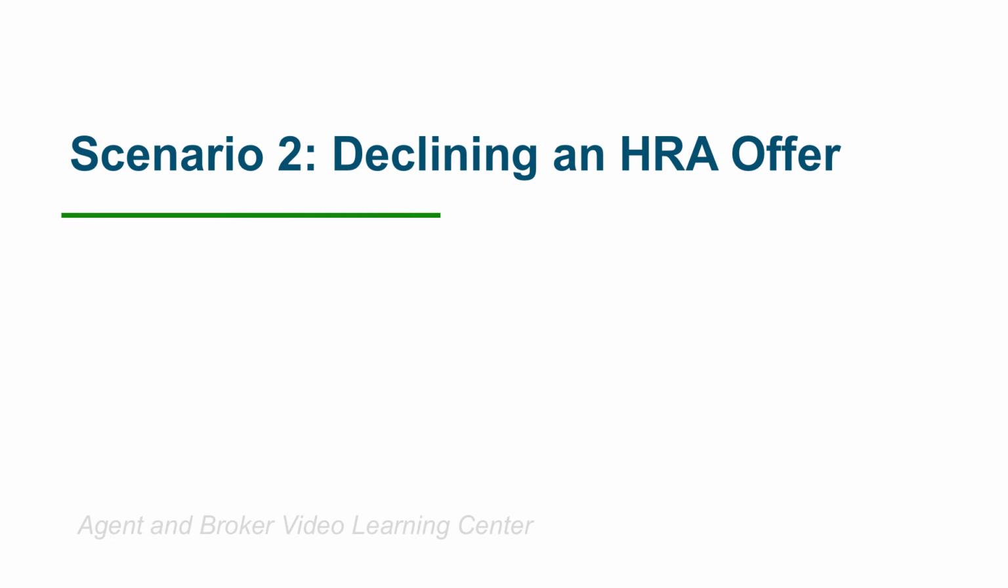This second scenario features Amy, who uses the HRA Employee Affordability Tool. Based on the information she enters in the tool, it is recommended that she decline her HRA offer and use tax credits with marketplace coverage instead.